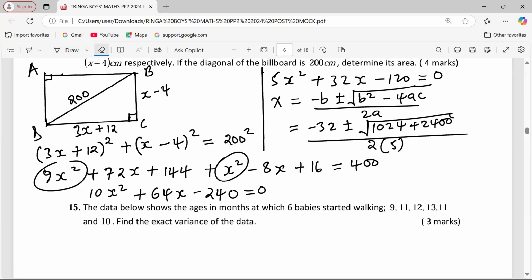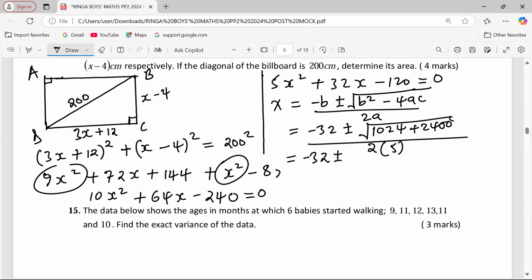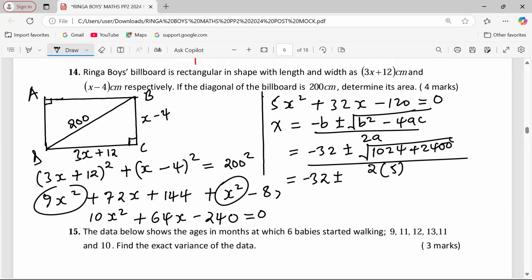We can continue solving. Here we can say negative 32, then plus or minus the square root of 1024 and 2400. We get 3424. When we take the square root, I'm getting 58.51.